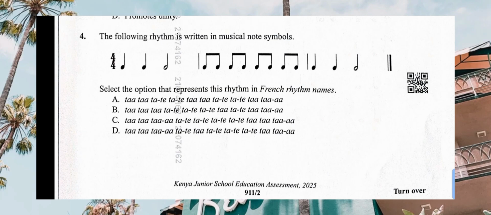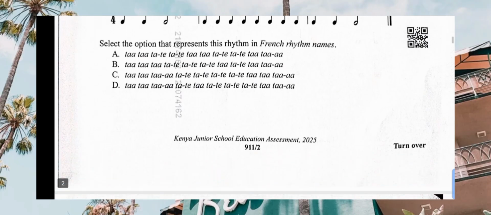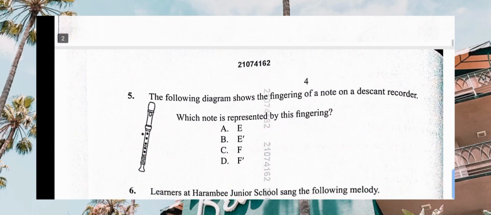And let's look at A, ta, ta, tate. No, that one is wrong. B, ta, ta, ta. That is wrong. C, ta, ta, ta-a, tate, tate, tate, tate, ta, ta, ta-a. Yes, the correct answer for number 4 is C. C is very correct.